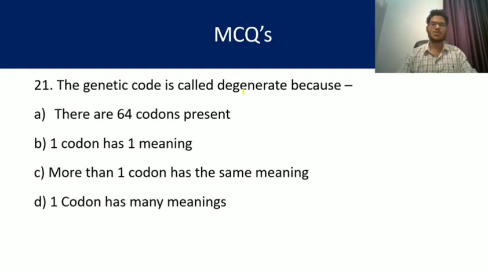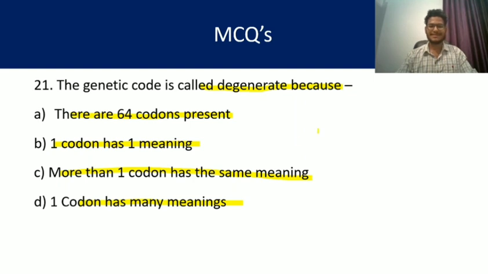The genetic code is called degenerate. Why? Because there are 64 codons present.